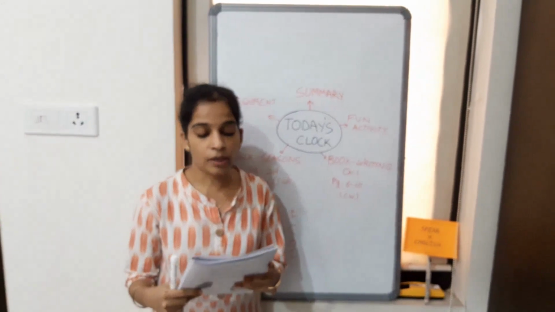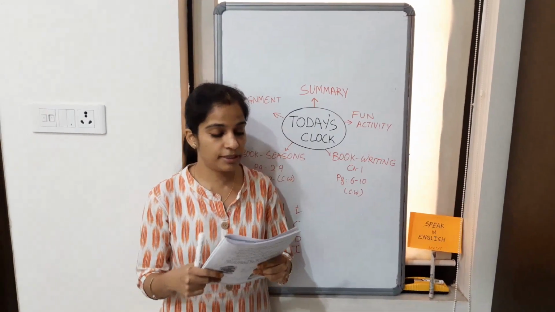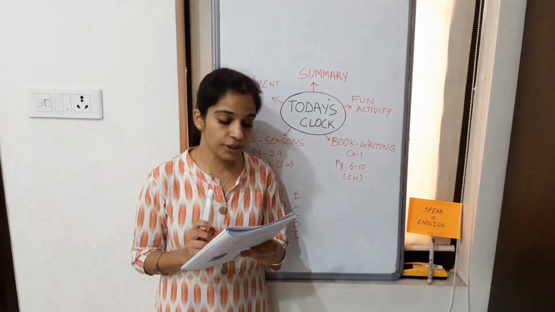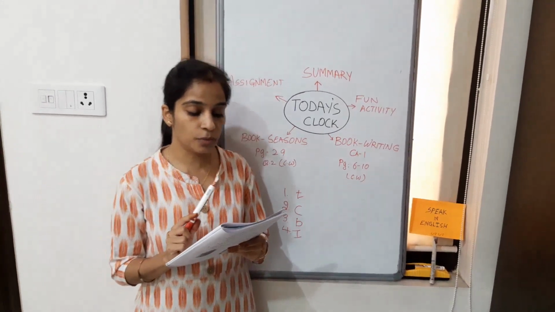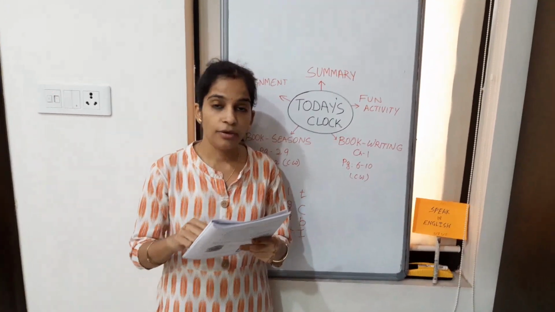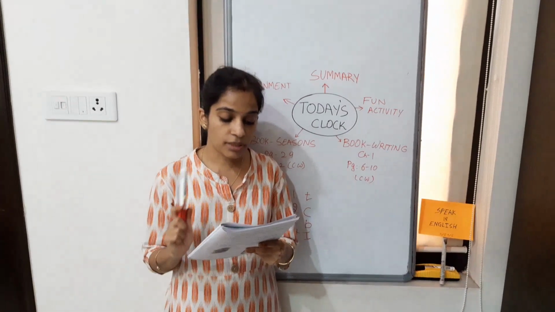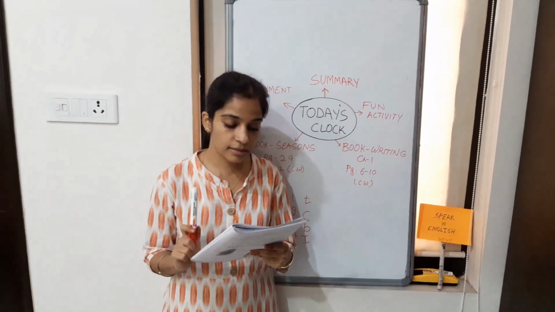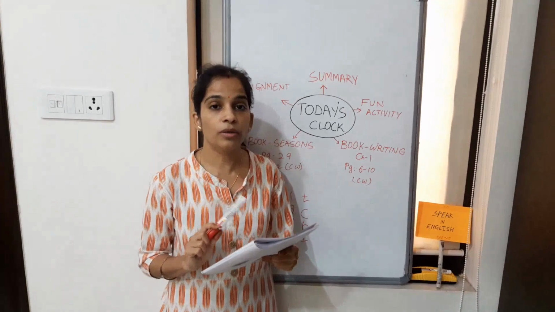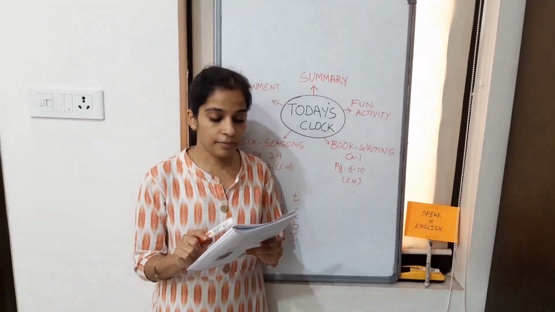D1. Now D is your homework again, which I will be telling you at the end of the video. A and D are your homework. What is the question? Read the 10 action words given in the box. What are the action words? Action, these are verbs. Support, doubt, connect, search, listen, agree, invent, notice, describe and present. All these are verbs. Find them in the grid.